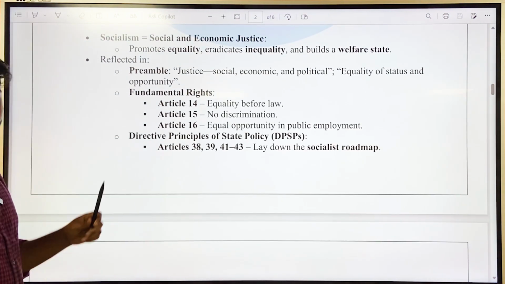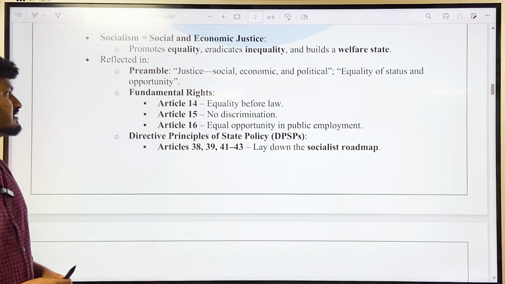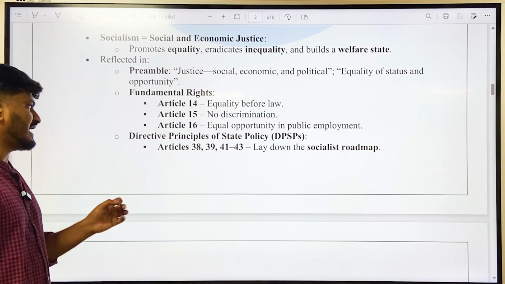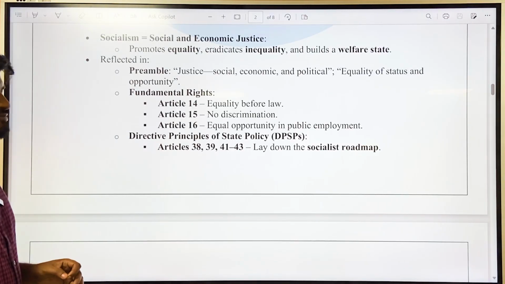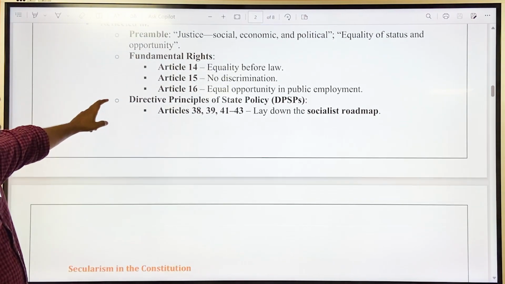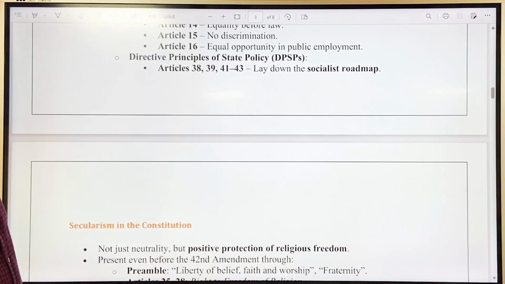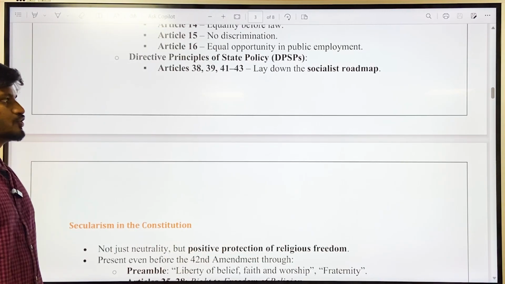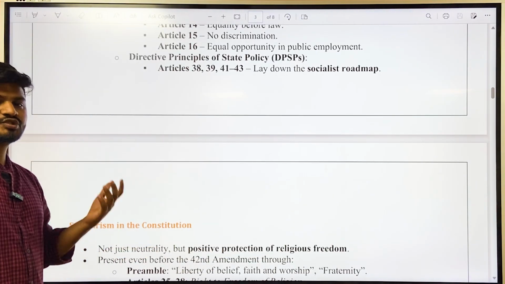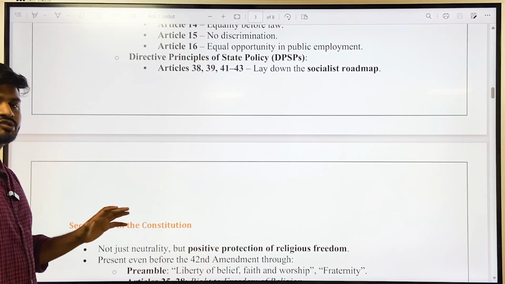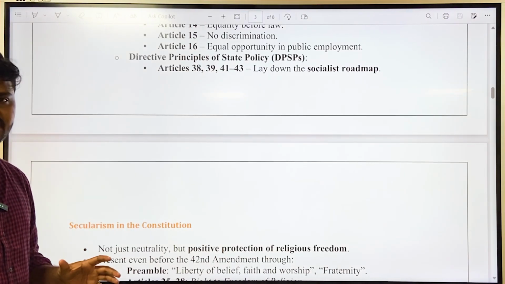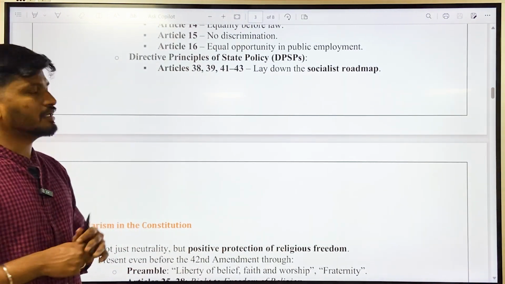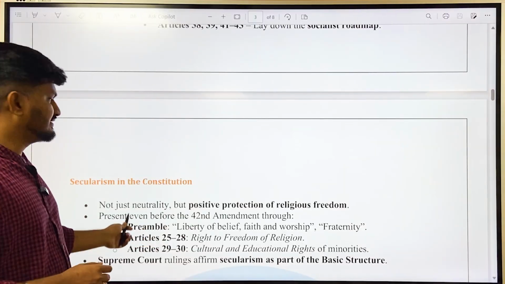Then the socialism aspect is also reflected in fundamental rights under Article 14, which promotes equality before law, Article 15, no discrimination, and Article 16, equal opportunity in public employment. And the directive principles of state policy: under this, Articles 38, 39, 41, 43 lay down the socialist roadmap. These are popularly known as socialist DPSPs. So even though socialism was not explicitly mentioned in the Indian Constitution, it always carried the values or ideals of socialism, according to this author.